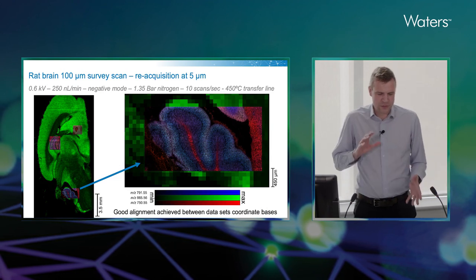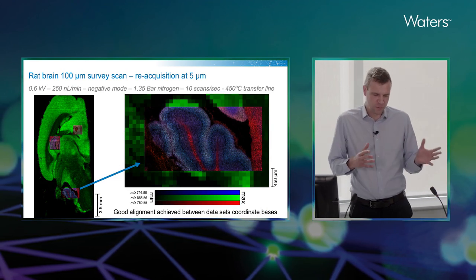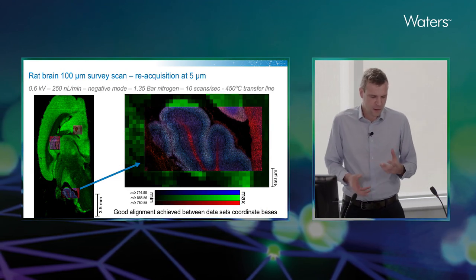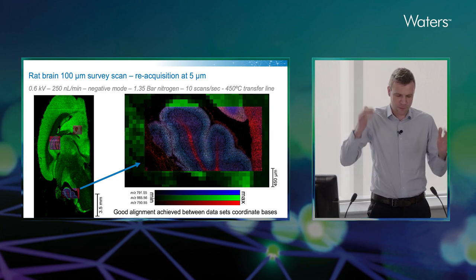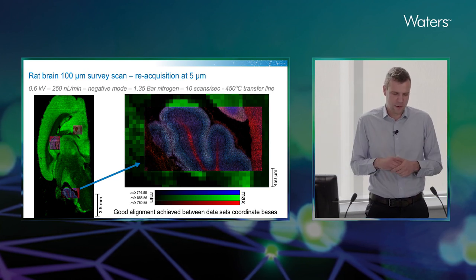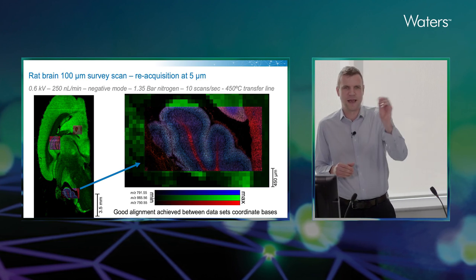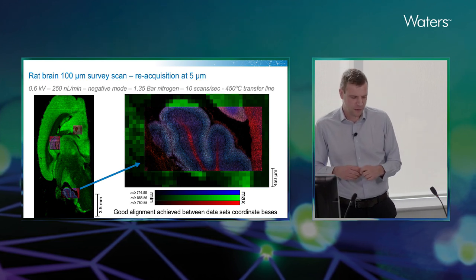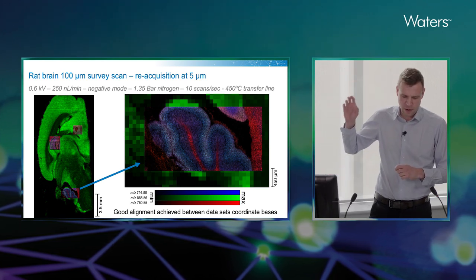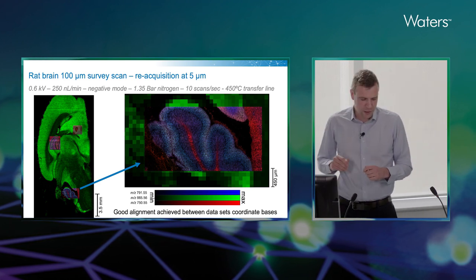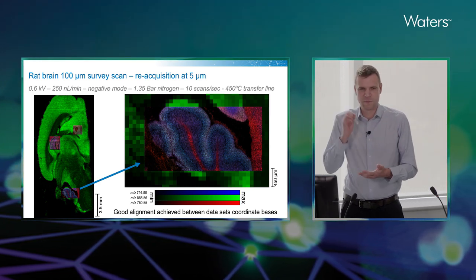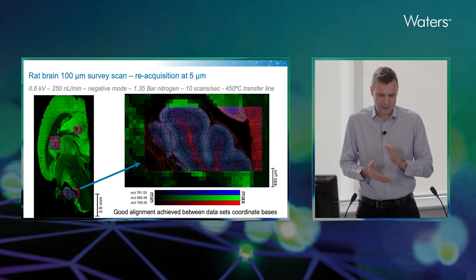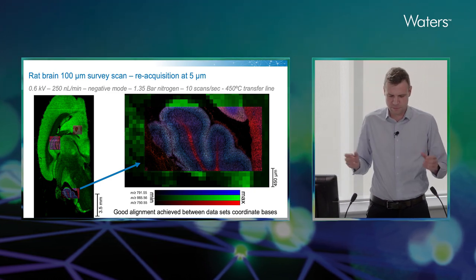So now for a slightly more interesting sample. That previous one was just some porcine liver. Here we've applied the same technique to look at a rat brain section. We performed the whole sagittal rat brain at 100 micron and then targeted key areas of interest that we wanted to go back and look at. And here we've got a 5 micron view of the cerebellum. We can also see that we've got very good alignment between the dataset coordinates and the dataset base coordinates for the two images.